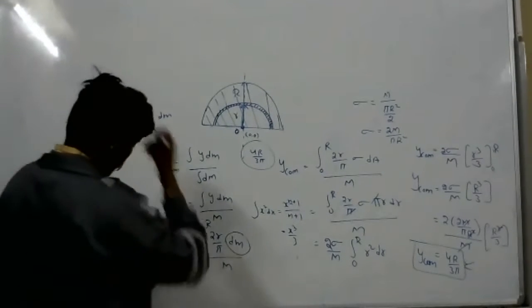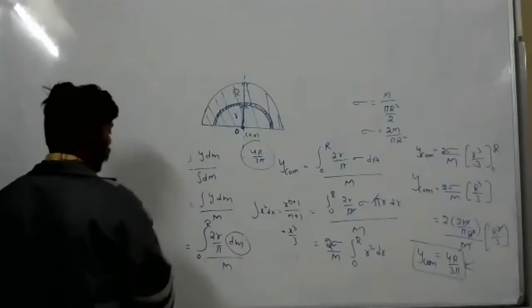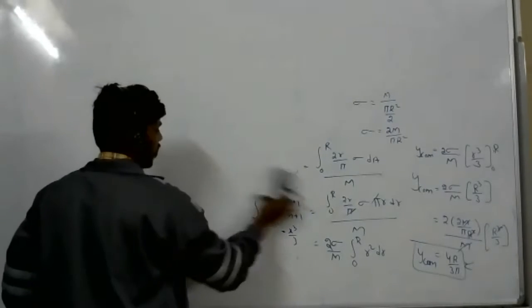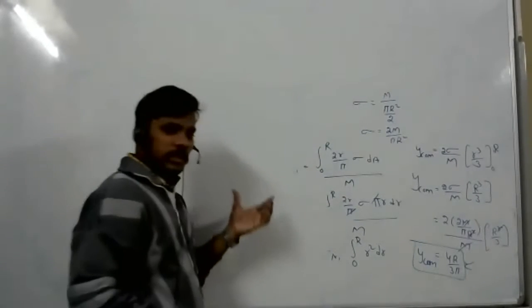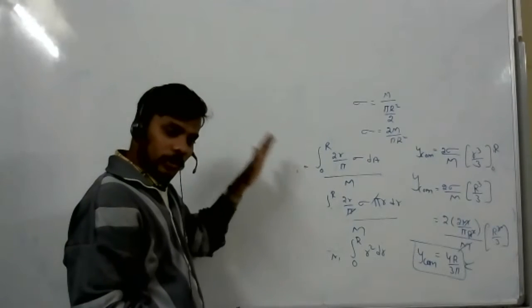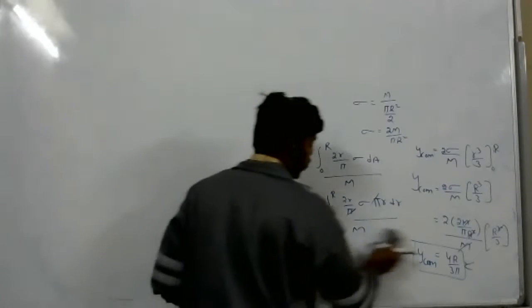Now see, one more important concept, mostly for competitive exams. Look at this. Whatever question they give, for uniformly distributed mass you have to do the same thing.